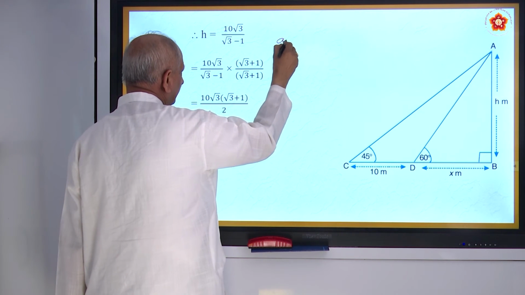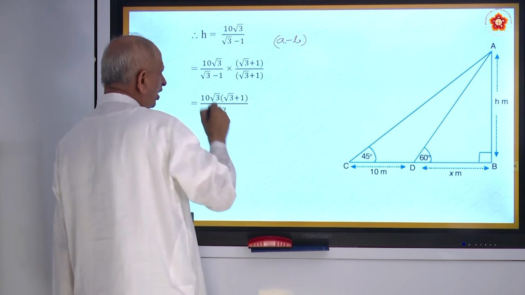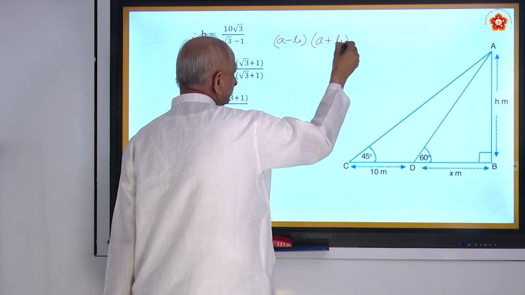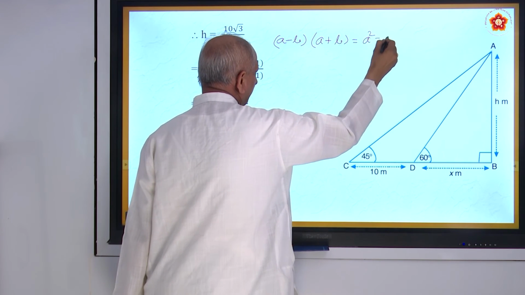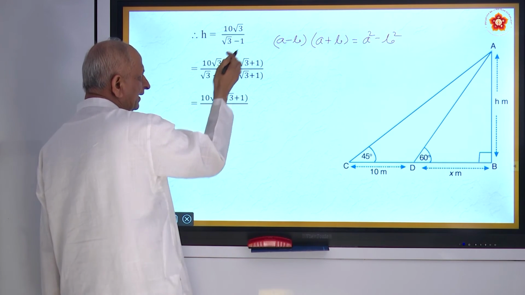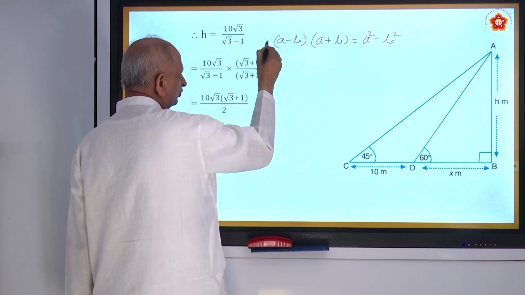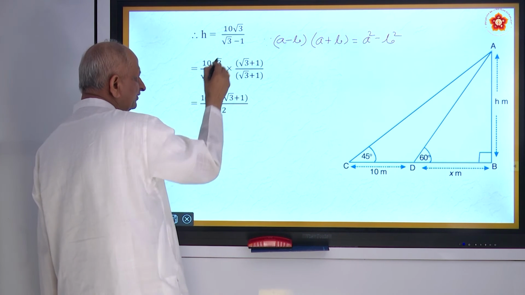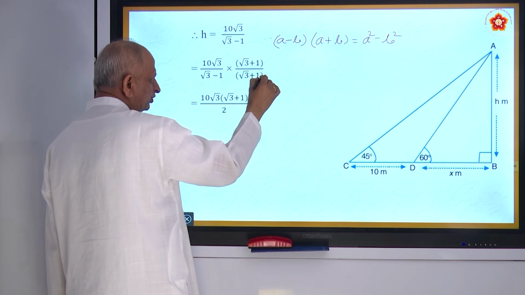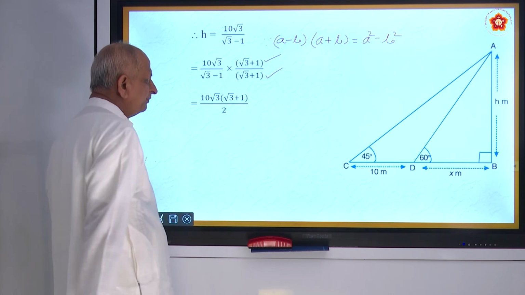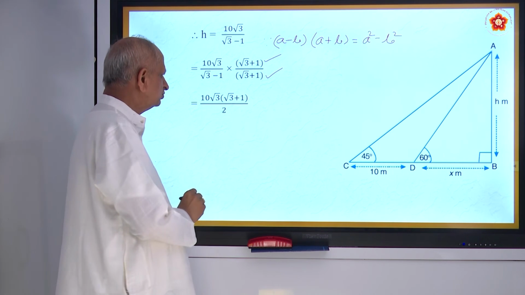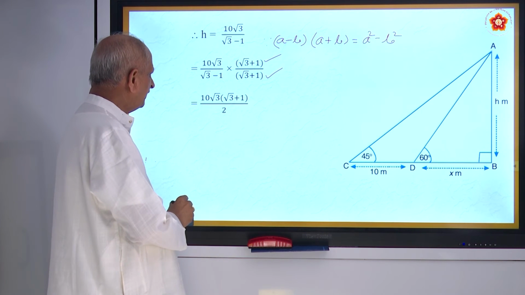This is something like A minus B. Now how to rationalize? You must take A plus B into A minus B is equal to A squared minus B squared, to remove that root 3, because it is a binomial, you have to use this formula. So minus is given, make it plus. Root 3 plus 1. When you write root 3 plus 1 in the denominator, same thing you must take in the numerator also. So 10 root 3 into root 3 plus 1 by 2 is the answer.